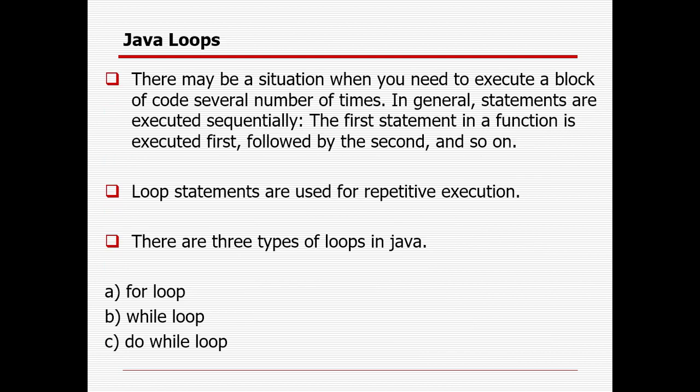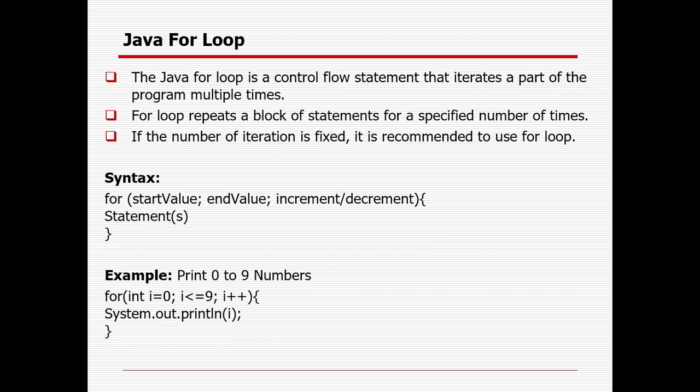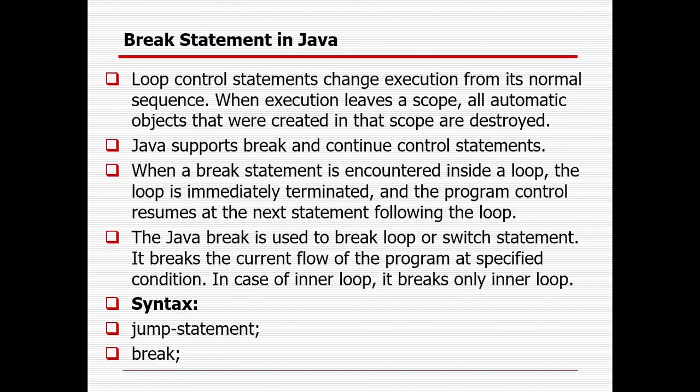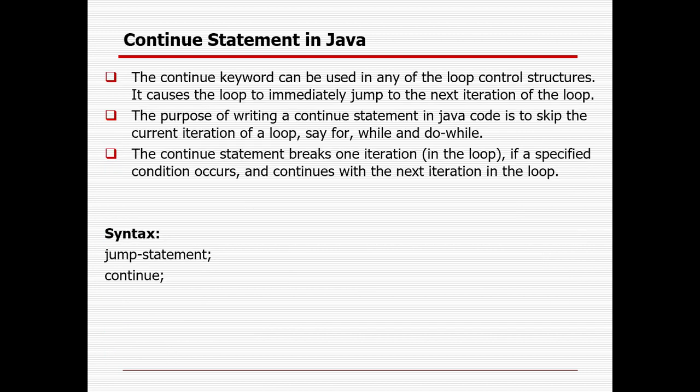For Java loops, in case you know the number of times you want to iterate, you can go for the for loop. For fixed iteration, you can go for the for loop, and in case you want to check the condition first, you can go for the while loop. In case you want to execute at least once and then check the condition, you can go for the do while loop. There are two keywords available, break and continue, through which you can control the loop. Break means it will directly end the loop, and continue means it will skip the particular iteration and then continue the loop. So that's all from today's session, guys. Thank you.